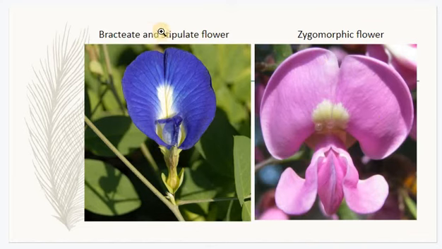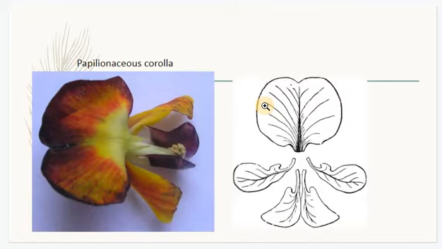From the flower itself, you can see it can be cut into 2 equal halves only through this plane. So it is called a zygomorphic flower. So this is a papilionaceous corolla, and this papilionaceous corolla is the feature of family Papilionaceae. All the flowers of Papilionaceae have this feature. So this is the larger standard petal. These are the 2 side petals, wing petals, and this is the basal petal which is fused, that is called the keel petal.